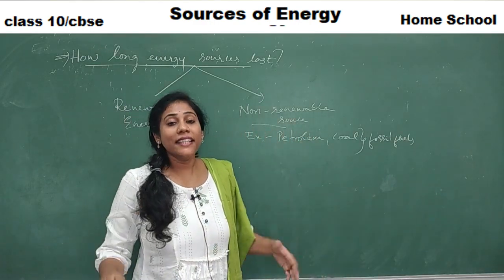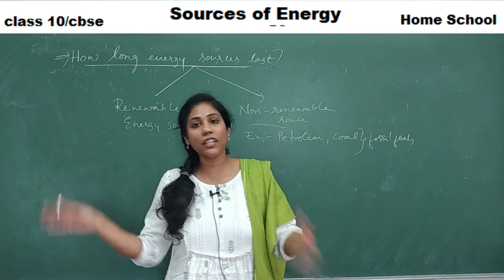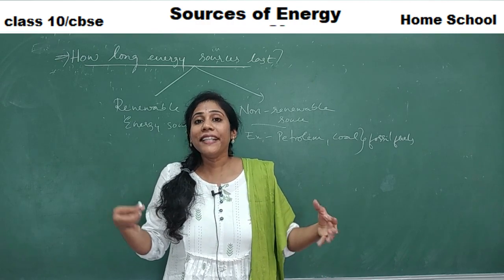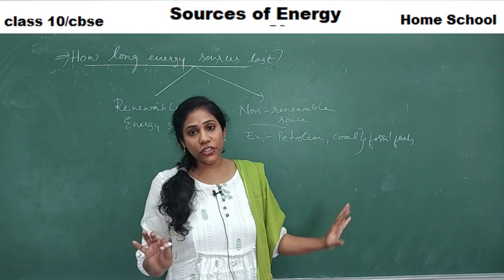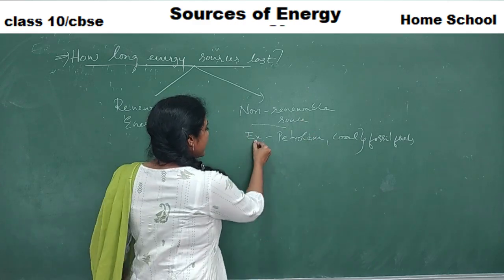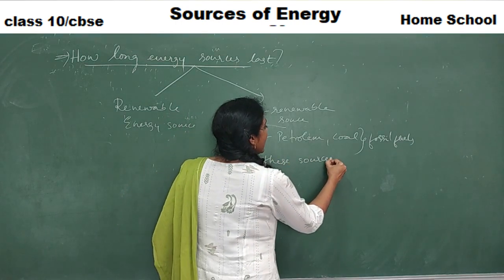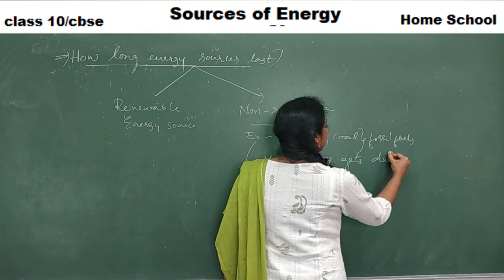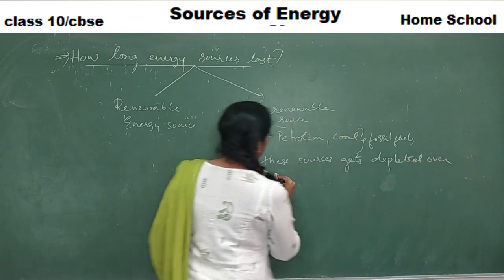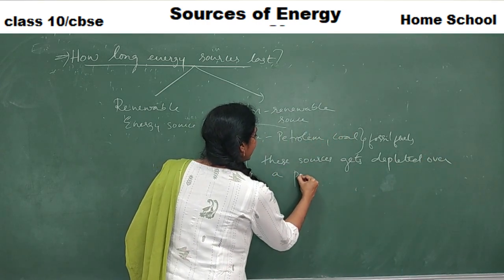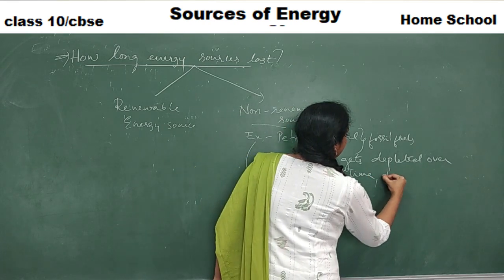That means one fine day, these energy sources will get over. Right? They don't remain in our nature for a longer time. They get over. They will get exhausted. So such sources are called non-renewable energy sources. So the definition is important, guys. These sources get depleted over a period of time, and they get exhausted.